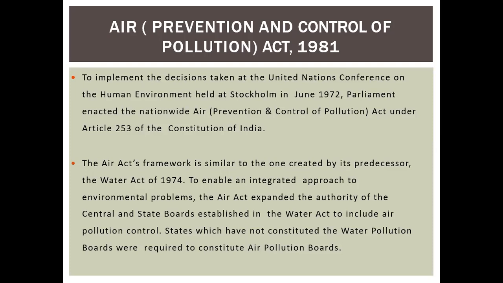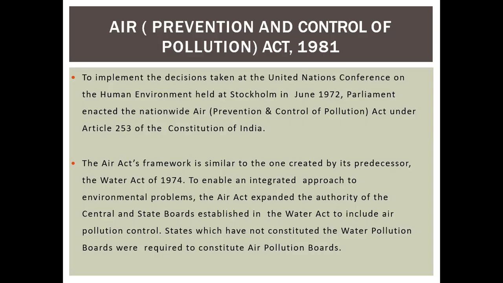The Air Act's framework is similar to the one created by its predecessor, the Water Act of 1974. To enable an integrated approach to environmental problems, the Air Act expanded the authority of the central and state boards, which were established in the Water Act, to include air pollution control.